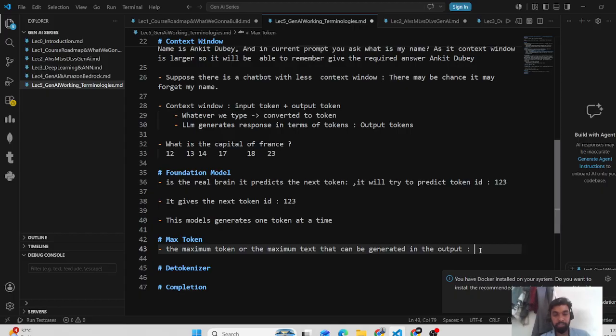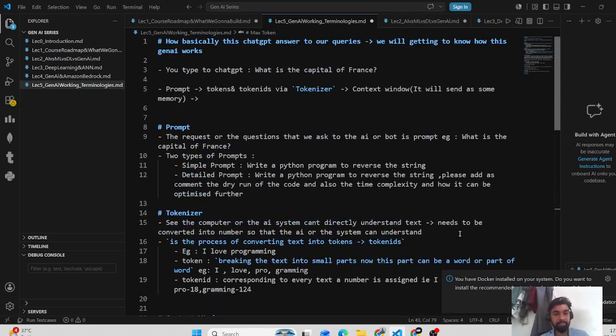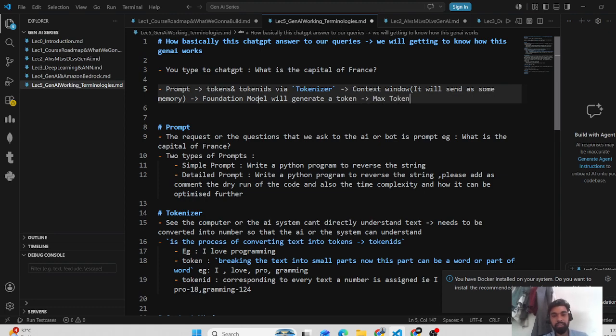Okay, so now I'm just updating it here. It will change the context window, then it will go to the foundation model. The foundation model will generate a token. Then the max token will be checked.